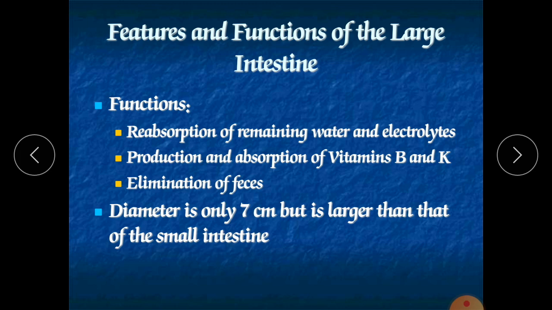After that, it continues into the descending colon, which goes downward. After the descending colon there is the sigmoid colon, which begins near the left iliac crest and projects medially to the midline. Rectum: the last 20 centimeters of the GI tract is called the rectum, which is almost 8 inches. It lies anterior to the sacrum and coccyx.